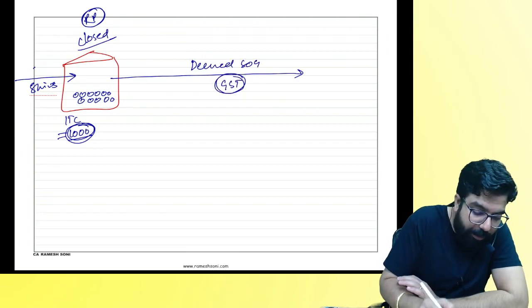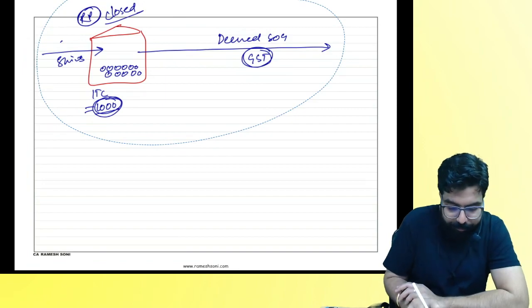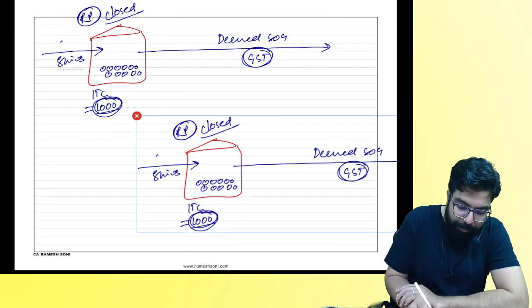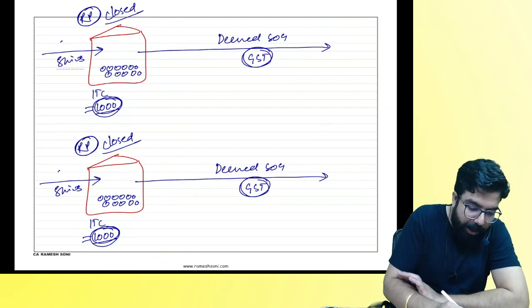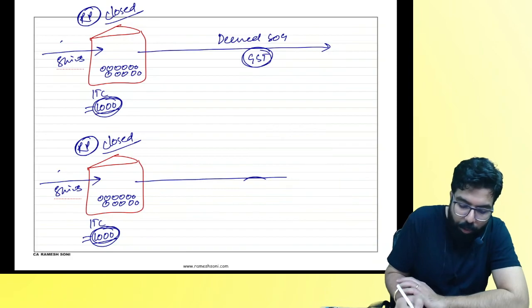The ultimate objective of the government is what, everyone? Collecting GST. I gave the government one solution. I told the government I'll do one thing. When I am closing down my business, don't deem it to be a supply of goods. You want GST, right? Government, you want it?